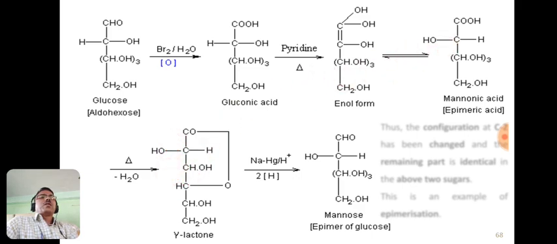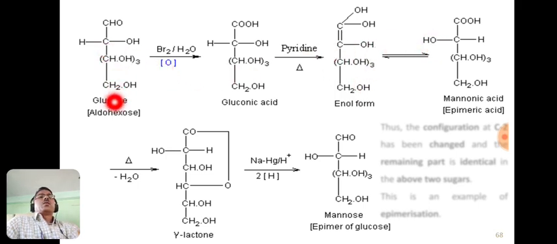forms this gamma lactone by the loss of one water molecule, and this gamma lactone on reduction with sodium amalgam and mineral acid, indicated here by the H positive ion, opens the ring and this group is converted into aldehyde group, and change in the configuration of this carbon occurs at this particular position.